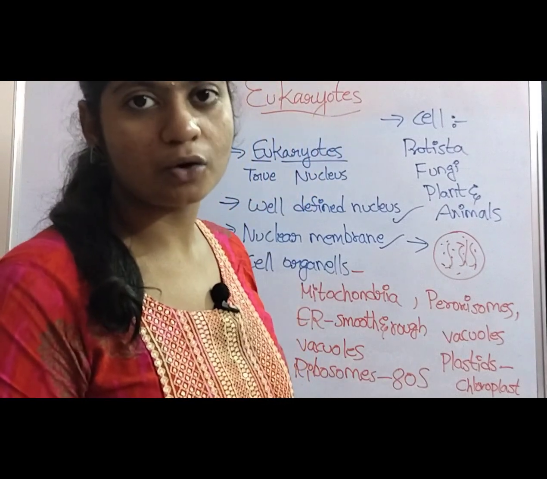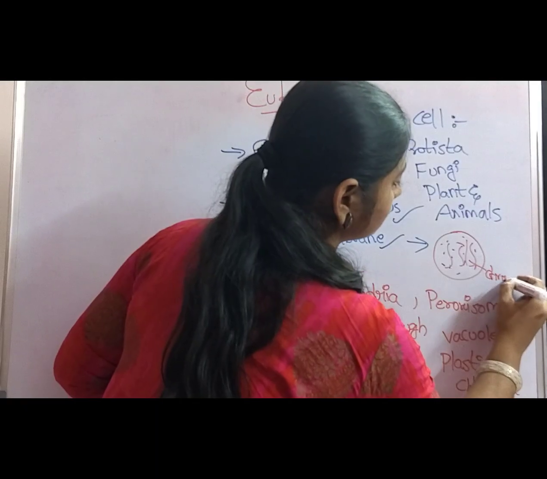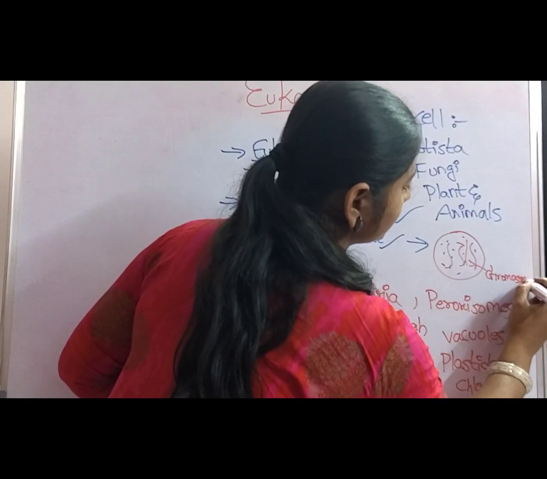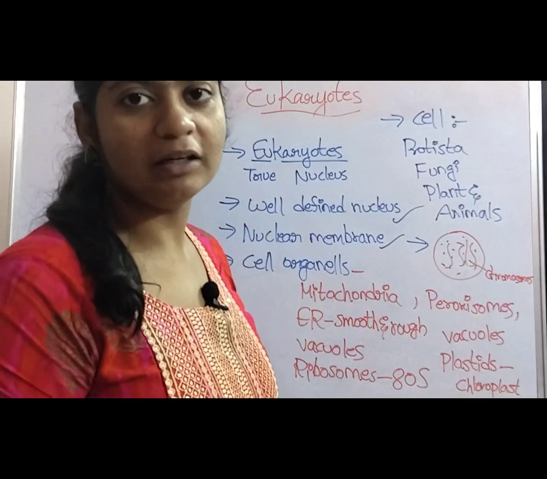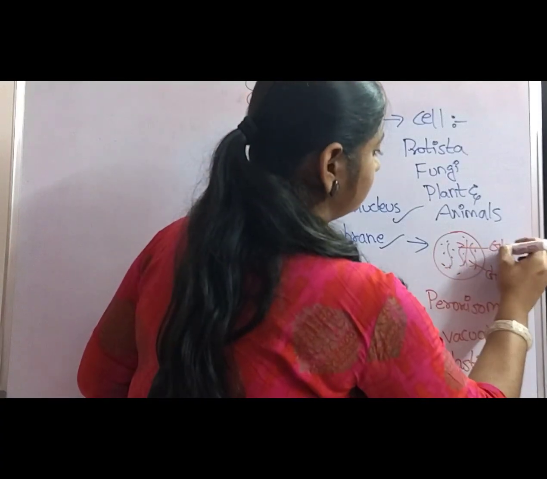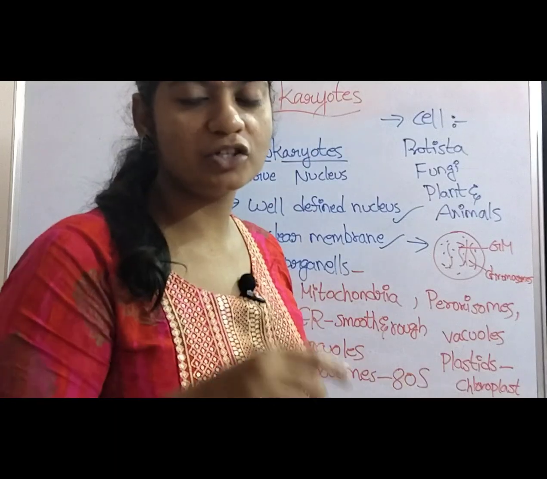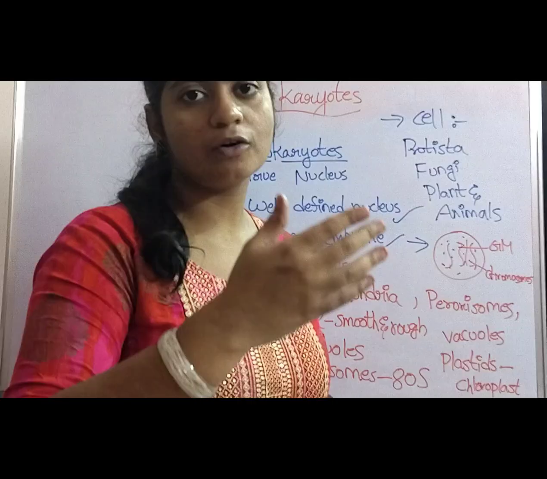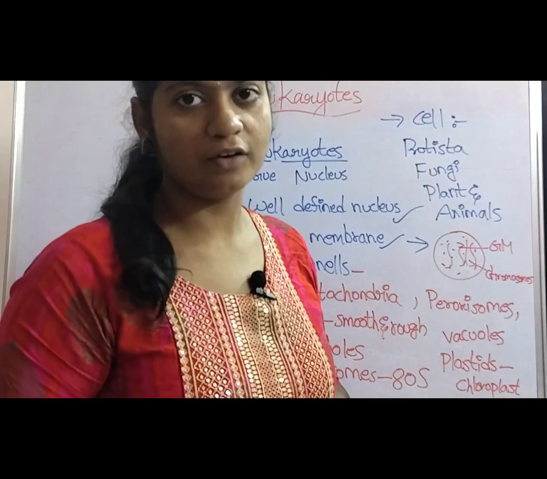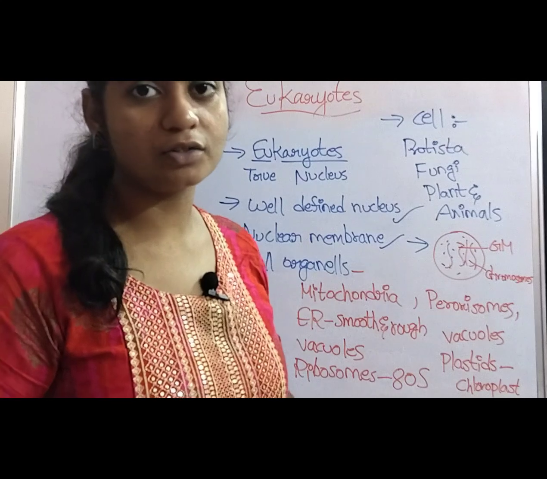Those thread-like structures are called chromosomes. The chromosomes are the thread-like structures which carry genetic material. So, the genetic material is carried by the thread-like structures called chromosomes. This genetic material is transferred from one generation to other generations. So, this is the complete outline of the eukaryotes.